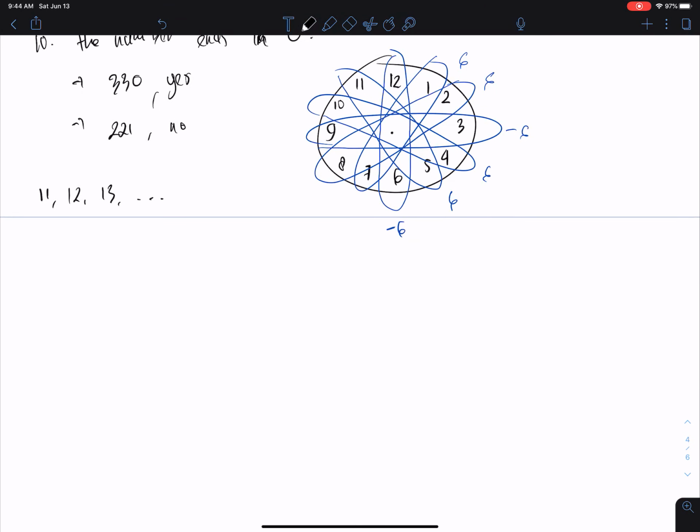Or there is also another one. Let me try to remember what other tricks there are.